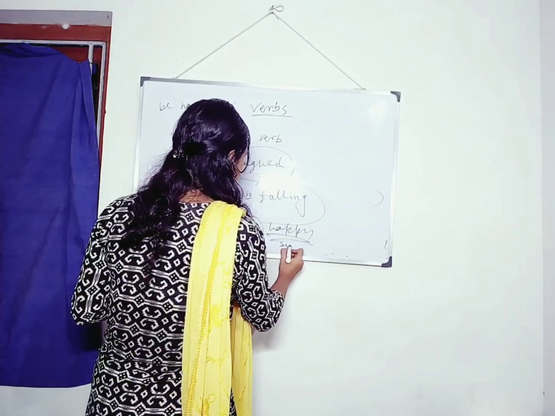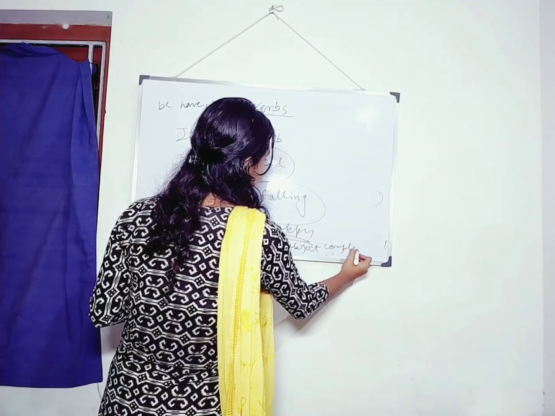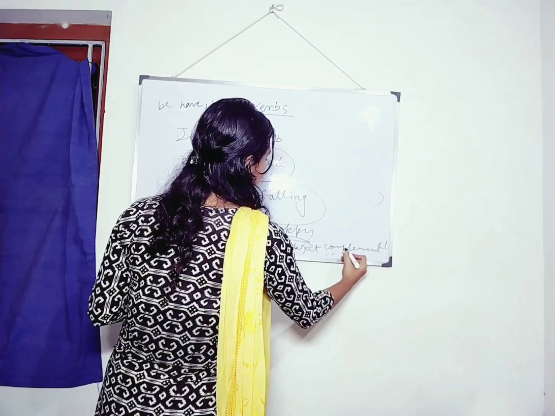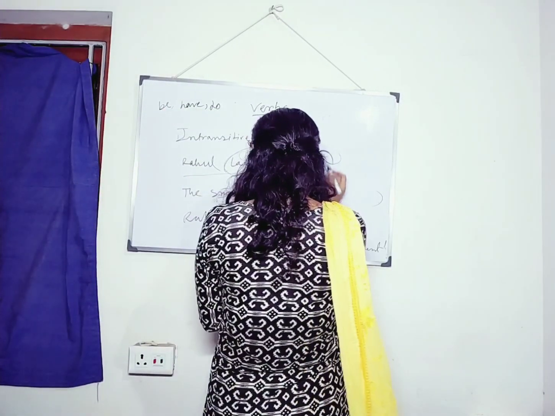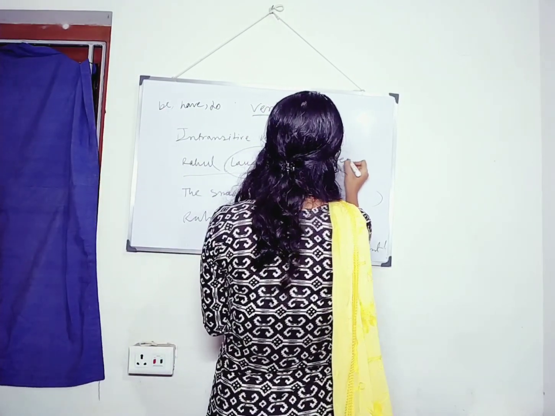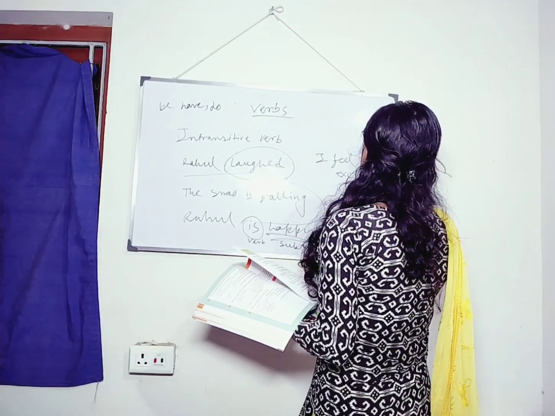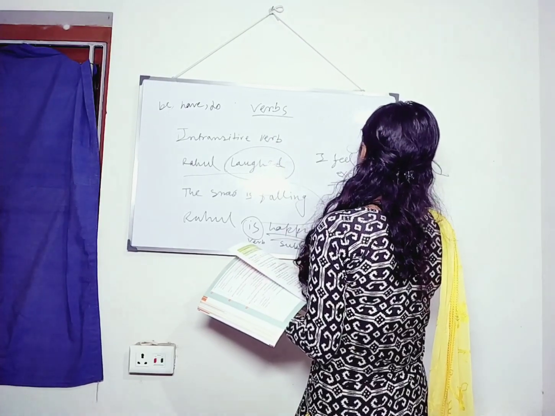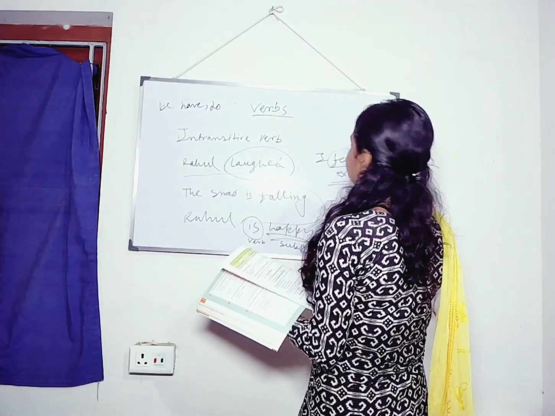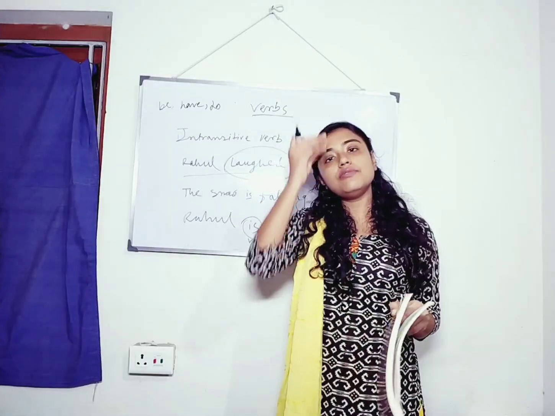This is subject complement. Another one is, I feel excited. Excited is subject complement, and this is verb. Understood?